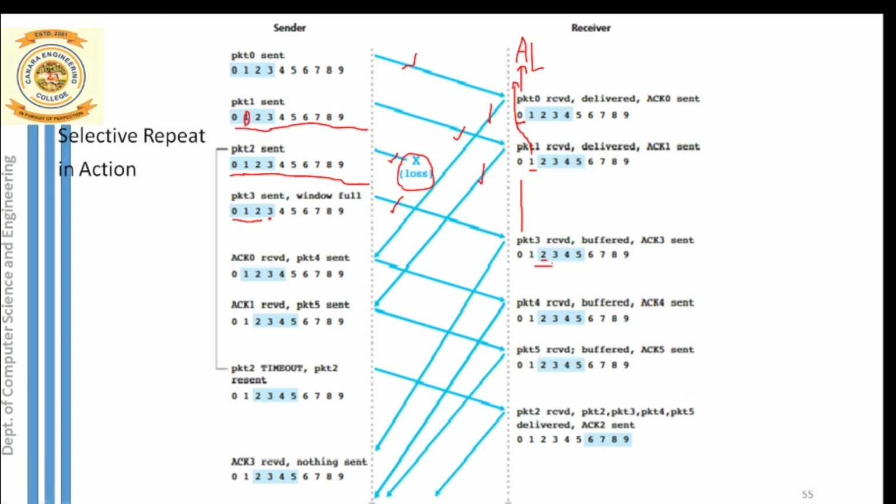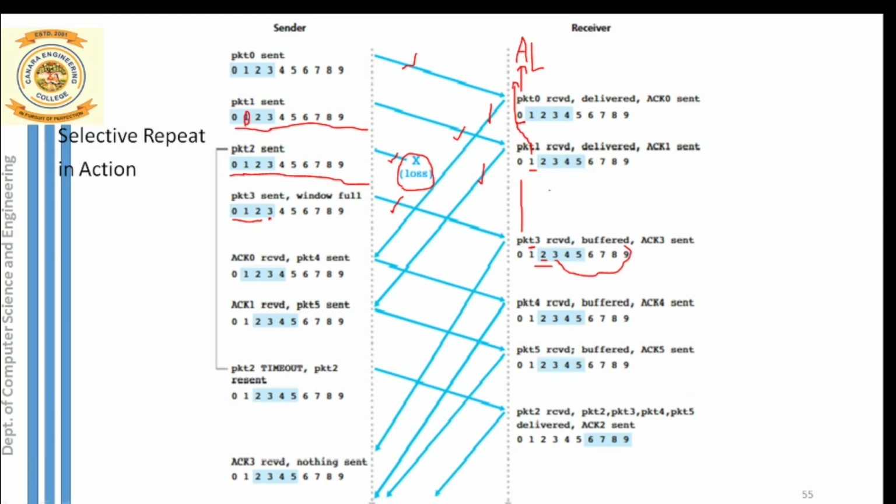So what the receiver will do here is, the received packet, that is packet 3, he is just storing in his buffer. You can see here packet 3 is buffered. So packet 3, whatever he has received, he will carefully store in his buffer. What is he not doing here? Packet 3 he will not extract and deliver to the application layer.